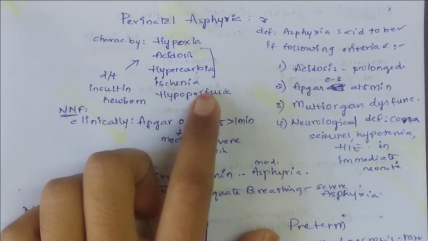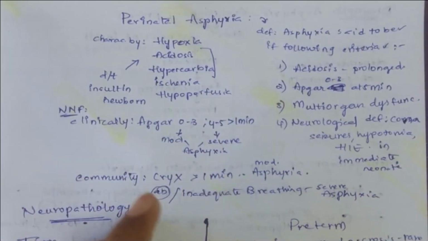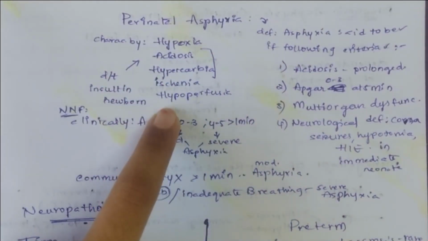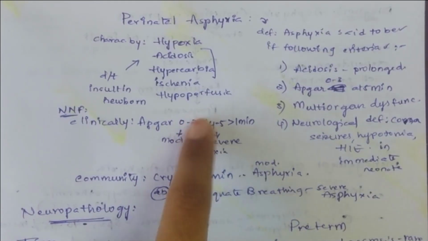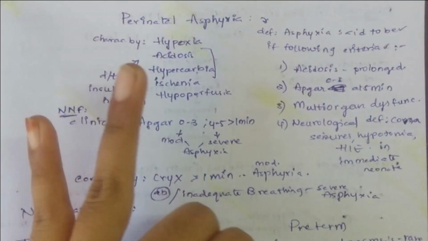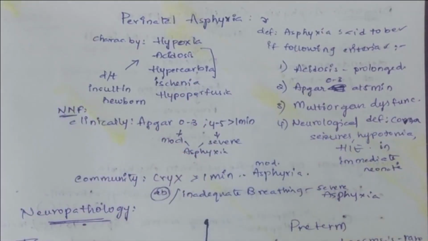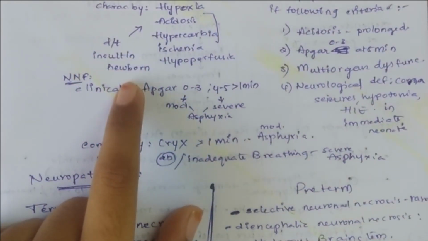And ischemia and hypoperfusion. In asphyxia, these are the things that will be present. You have to remember all these 5 things: hypoxia, hypercarbia, acidosis, ischemia and hypoperfusion. All these occur due to the insult in the newborn.